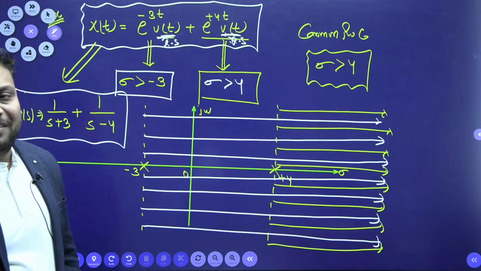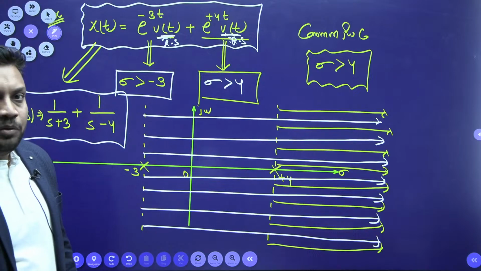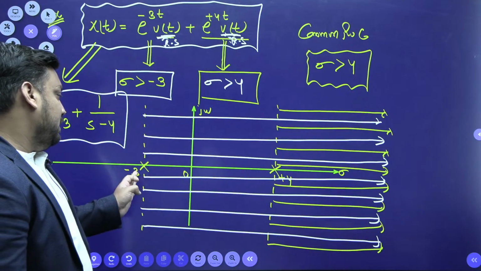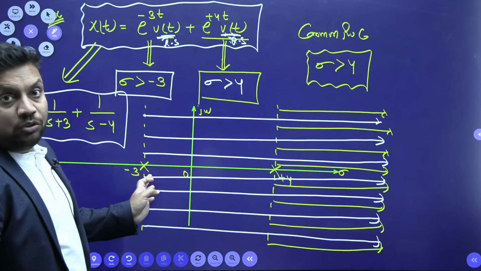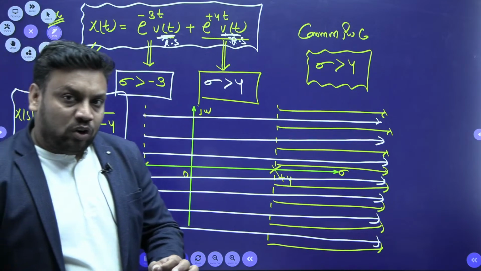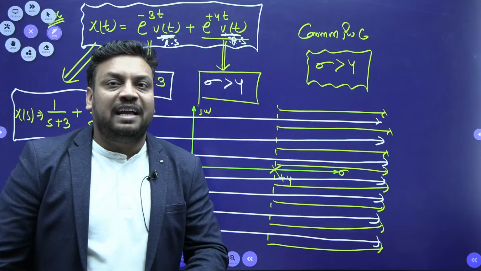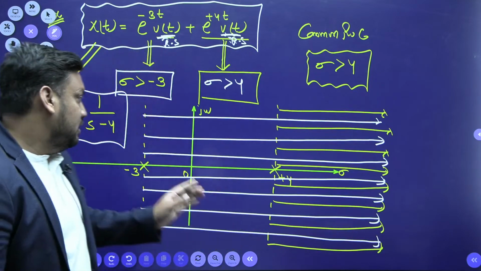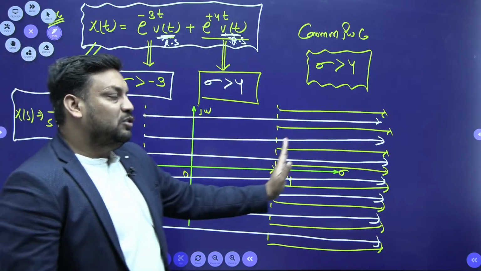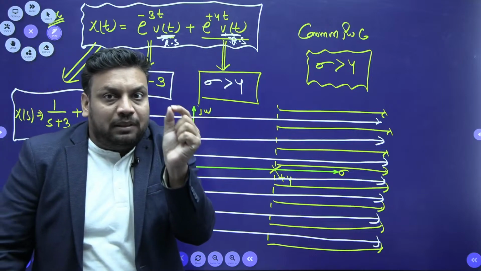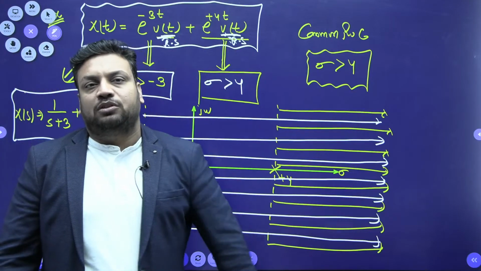Now why is the confusion occurring? Because Vedai thought, sir, sigma is -3, the pole is -3, so that is why. No, if I talk about causality, we should only check the ROC. For a causal signal the ROC is right-sided. This is also a right-sided ROC, this is also a right-sided ROC, and both are UT multiples, which means